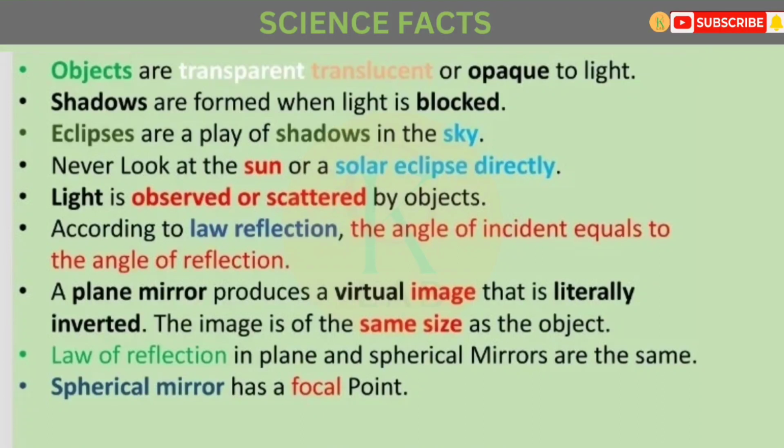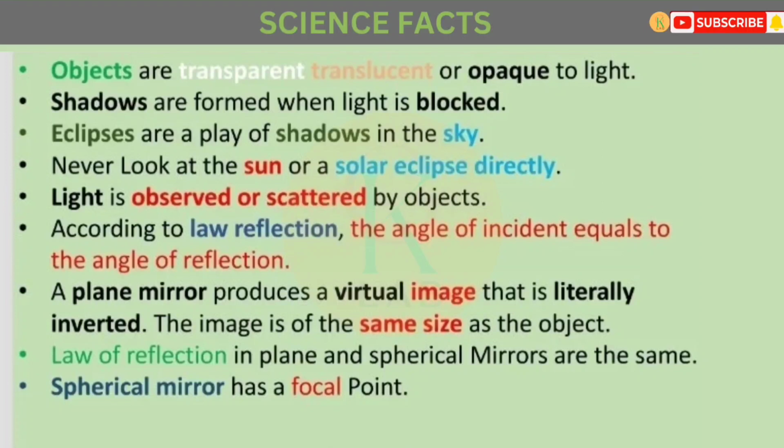Objects are transparent, translucent, or opaque to light. Shadows are formed when light is blocked. Eclipses are a play of shadows in the sky. Never look at the sun or a solar eclipse directly. Light is absorbed or scattered by objects. According to the law of reflection, the angle of incidence equals the angle of reflection.